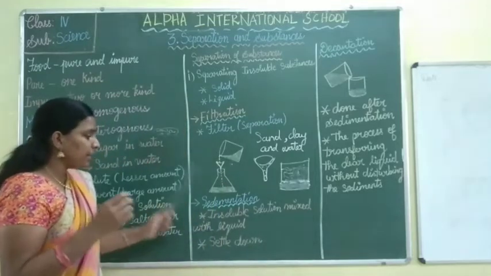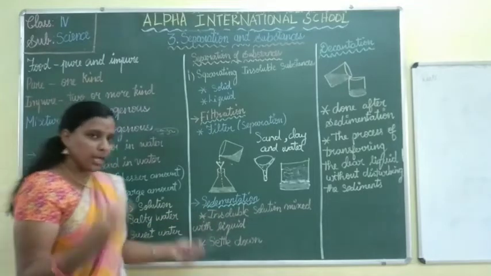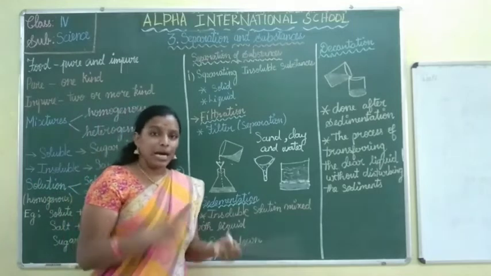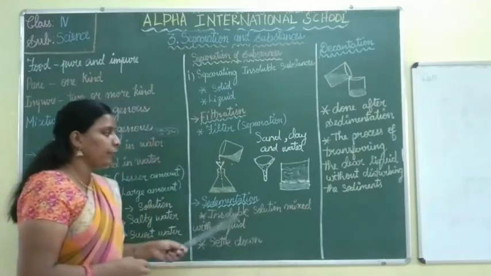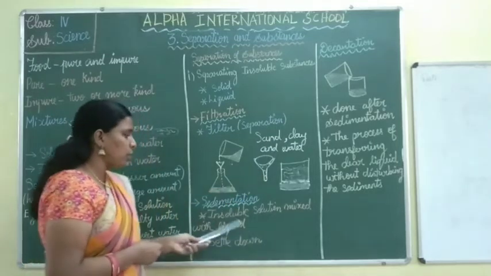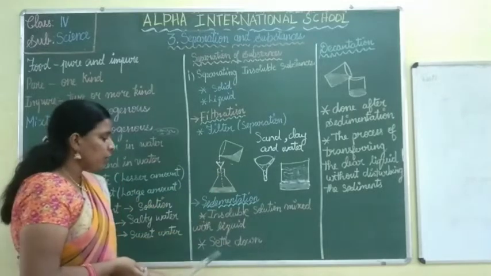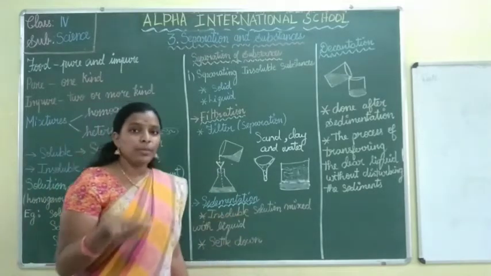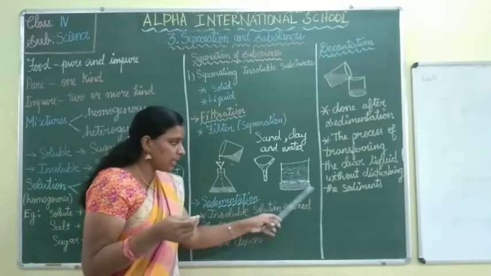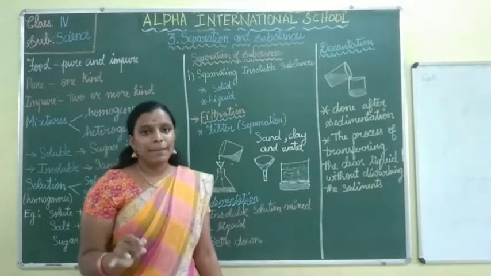So an insoluble substance is mixed with a liquid. Same thing I have done here. I have taken an insoluble, heterogeneous mixture, which is clay and sand, and I mixed it with the liquid, which is water. After 10 minutes, what can we see? It has settled down. You can see clearly that it has settled down. So this process is called sedimentation.